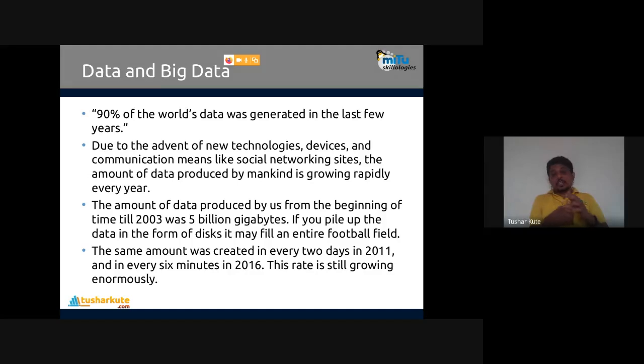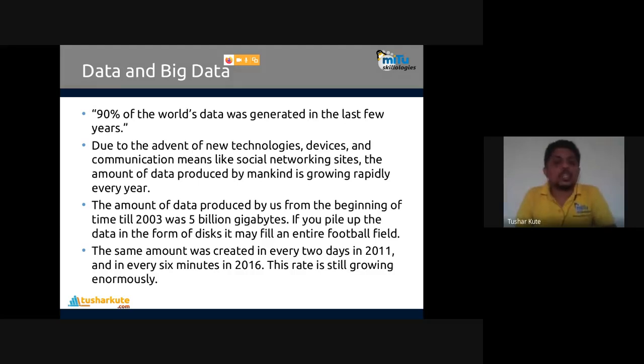Now see, one statistic is given over here: the amount of data produced by us from the beginning of time. We'll talk about only the last few years, since digital electronic computing started, about 78 years, till 2003.